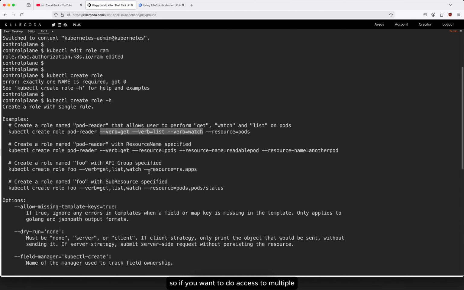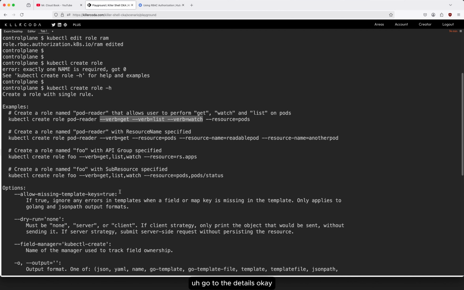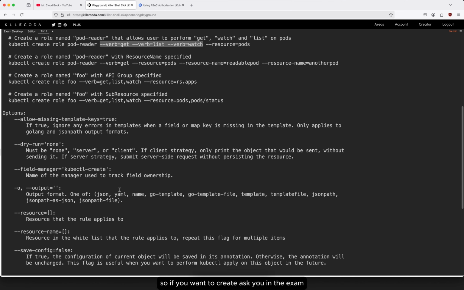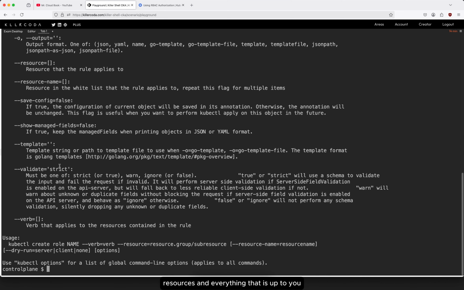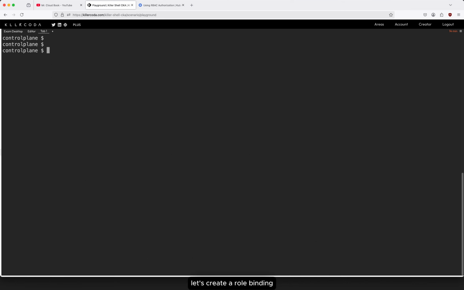If you want to give access to multiple resources, then you can use this. See, pods and pod status and everything. So this is the command for the simple one, if you don't want to go into the details. Okay, if they ask you in the exam to create one, you can just provide it like this. Resources and everything, that is up to you. Okay, let's create a role binding.